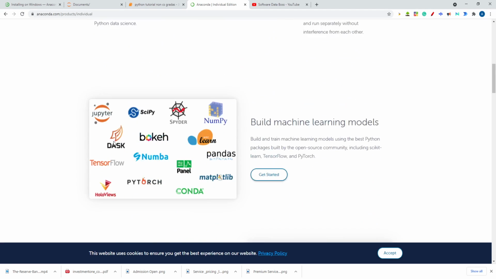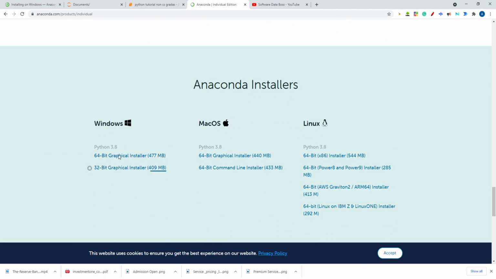So click on download, and it will direct you to the bottom side. Here you don't need to install Python separately. You'll get Python packaged with this installer, Anaconda. It will take care of Python. So just click on this 64-bit graphical installer. If you have a PC, you have different configurations. If you have Linux, you can follow the Linux guidelines. I have Windows, so I'll click on this, and then the exe file will be downloaded.